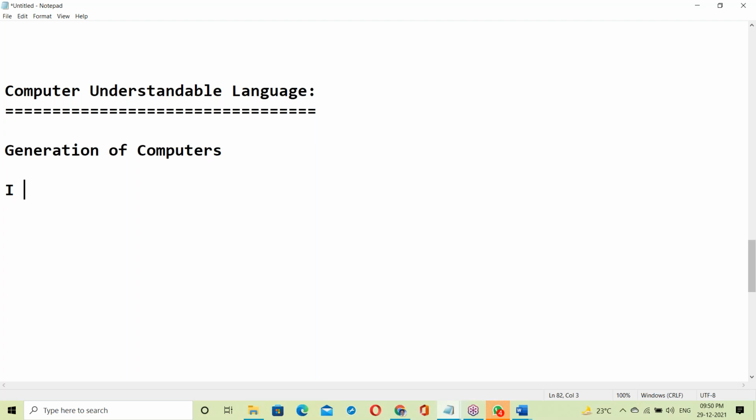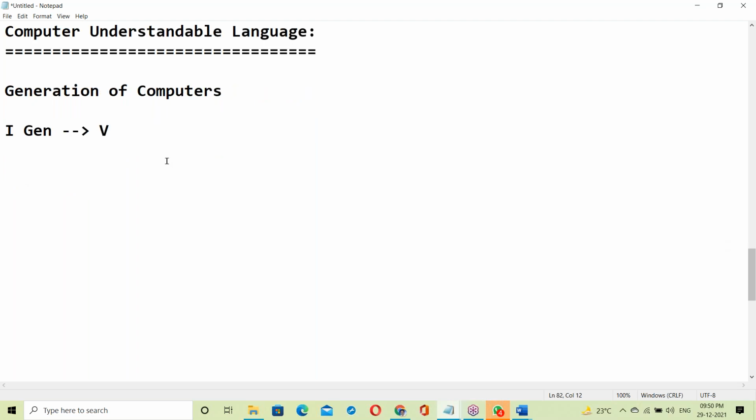First gen. What is a first generation computer? Vacuum tubes. First generation is vacuum tubes based. What is a second generation computer? Transistor based. Second generation is transistor based.